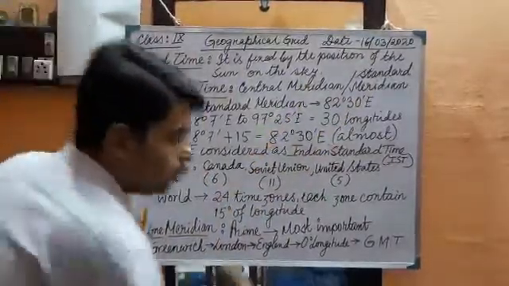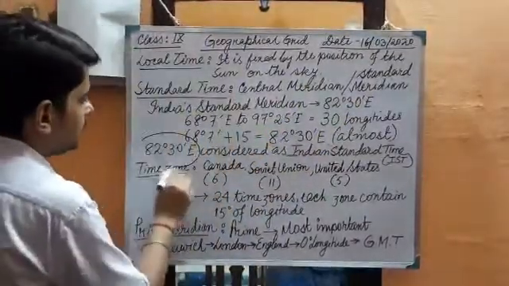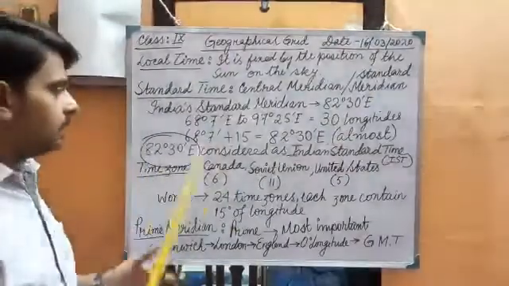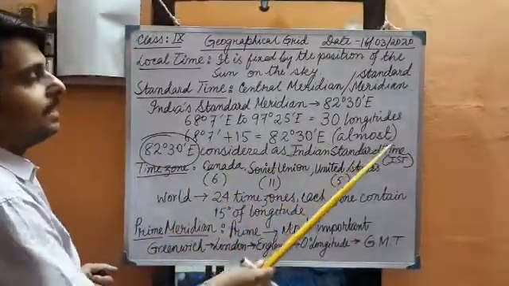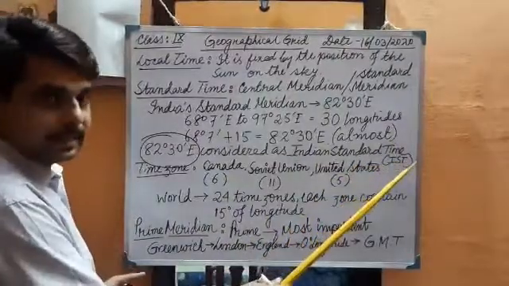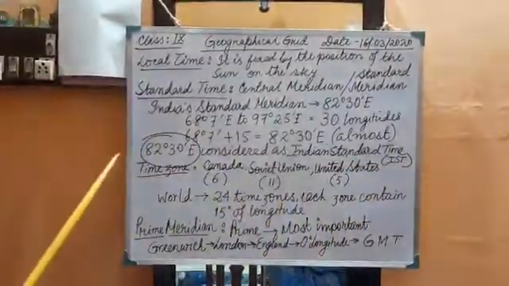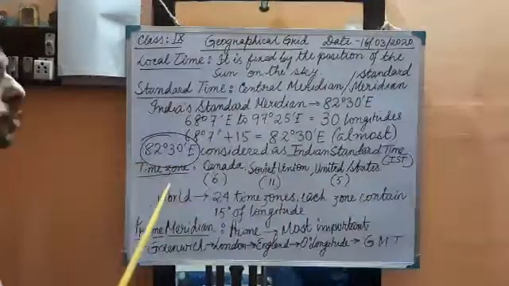So 82 degree 30 minute east is considered as India's standard time, that is IST. Clear? Coming to the next point, that is time zone.